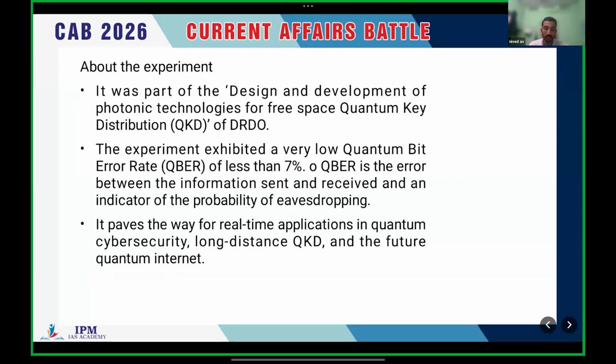So I think that's it, regarding the experiments. It is a part of the design and development of photonic technologies for free space quantum key distribution of DRDO. Now it's an experiment related to quantum key distribution. Leave the second statement, that's a bit more science behind that particular statement. Go for this third one.